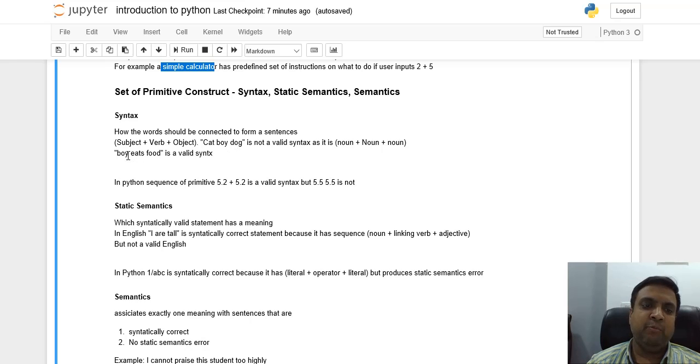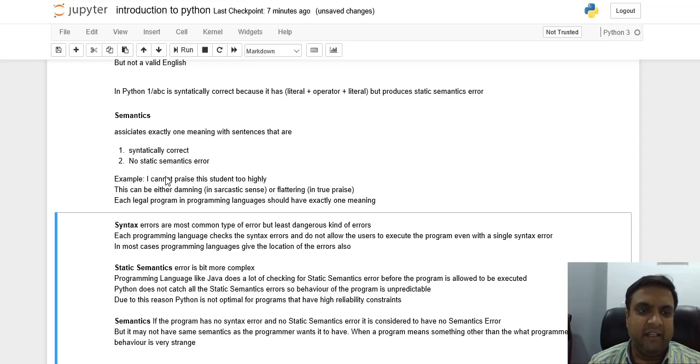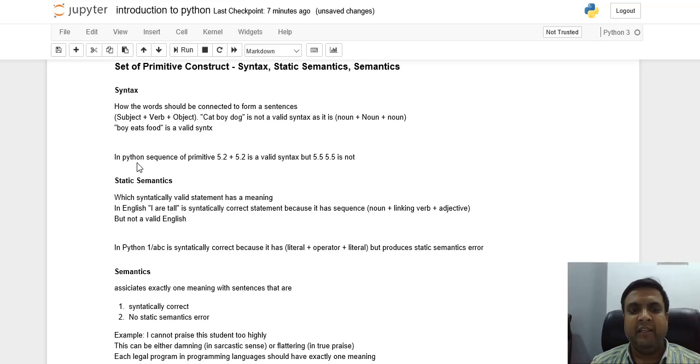But when we say boy eats food, it's a valid syntax because it has a subject, then a verb, and then an object also. So it's a valid syntax. In Python, a sequence of primitives like 5.2 plus 5.2 is a valid syntax, but 5.5 space 5.5 is not a valid syntax. Next comes the static semantic